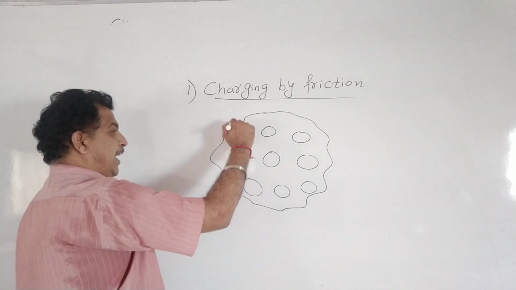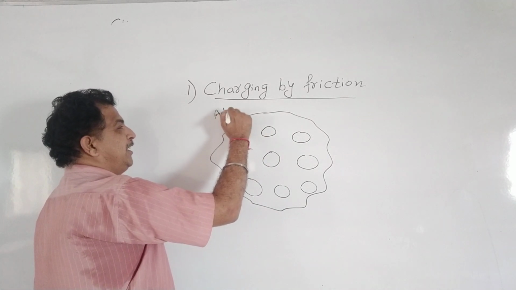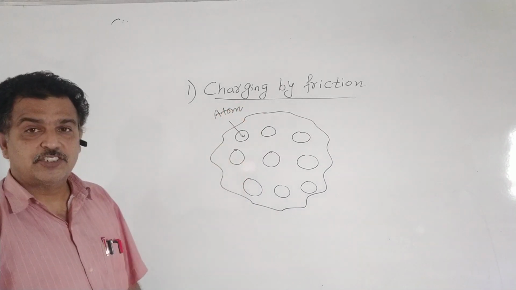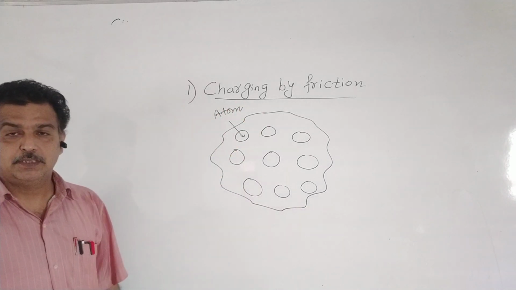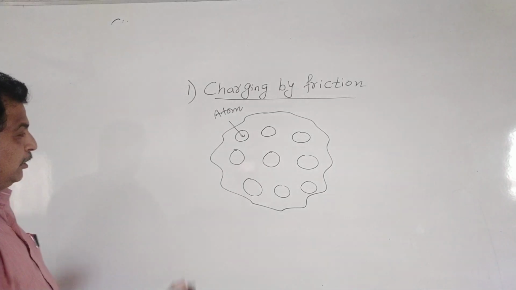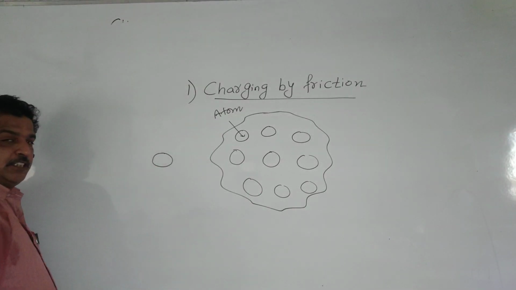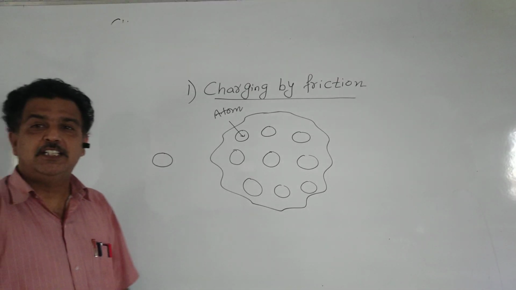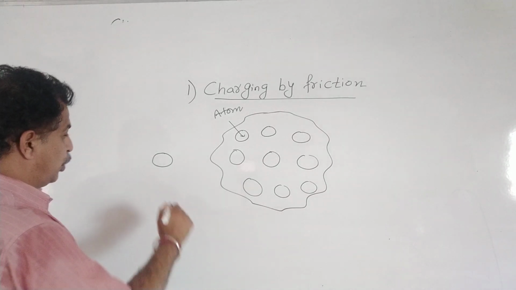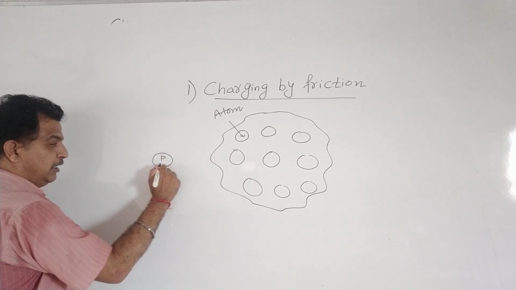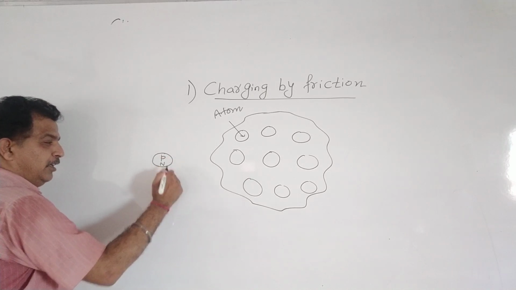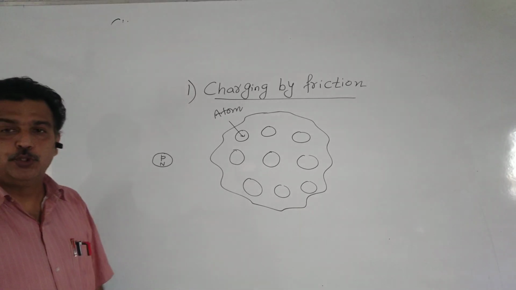This is an atom. Now let us see the structure of one atom. So we know that an atom consists of positively charged protons and a neutral particle which is known as the neutron.